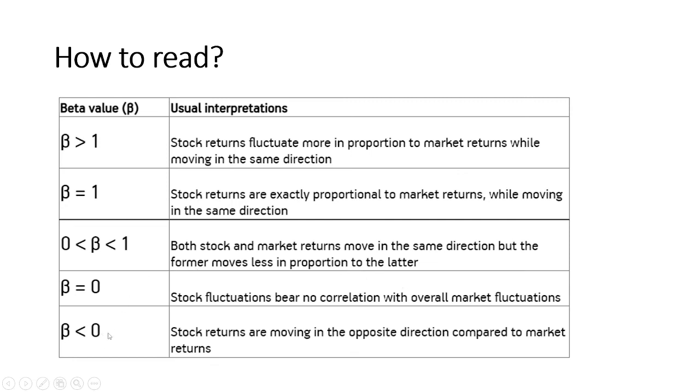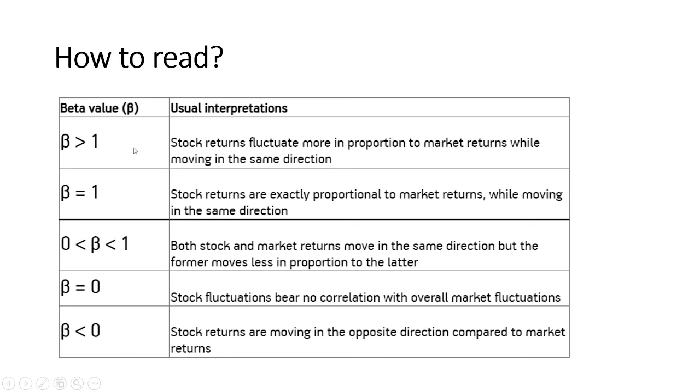Last but not the least, when you see beta is less than 0, that means your stock is moving in the opposite direction of the market. That means if your market is giving you positive return, in that case your stock will give you negative return and vice versa. So these are the different scenarios that we have when we see different beta of a stock. So this is how you should consider this stock.